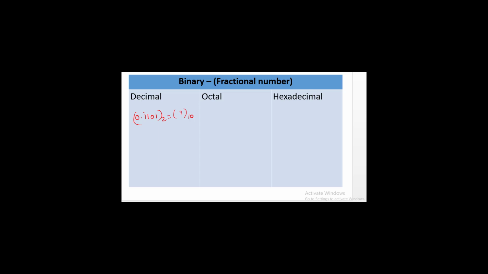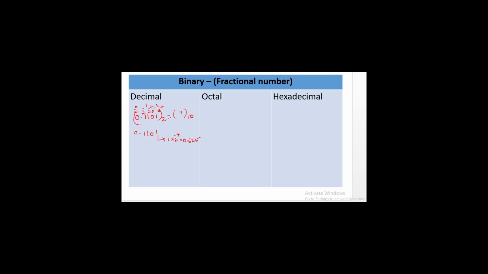Here this is 2 power 0. Alright, this is 2 power minus 1. This is 2 power minus 2. This is 2 power minus 3. This is 2 power minus 4. So 0.1101 can be written as 1 into 2 power minus 4,